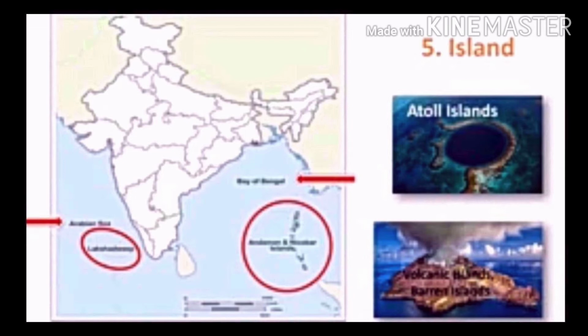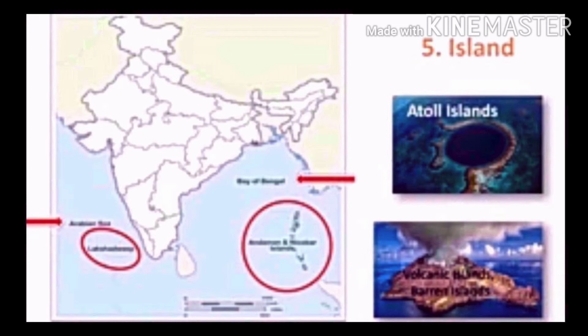Now we'll see Andaman. Andaman and Nicobar Islands are located in the Bay of Bengal. Andaman and Nicobar Islands are to the south of the mainland of India and far away from the eastern coastline of India. Here most of the islands in the Andaman group are volcanic islands and most of the islands of the Nicobar group are atoll islands like Lakshadweep. Barren Island is the only example of active volcanoes in India.